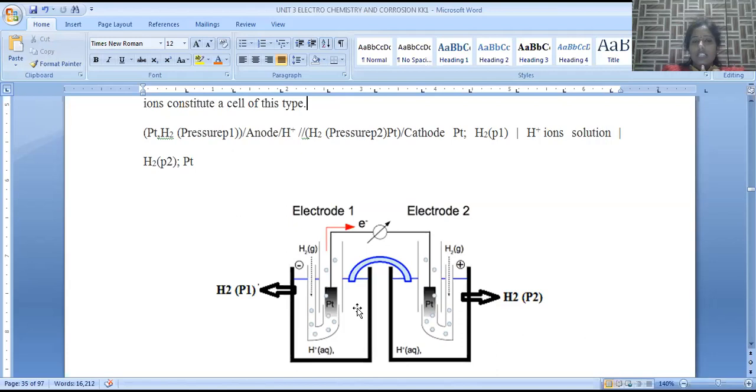The electrode concentration cell uses gaseous hydrogen dipped into 1 molar HCl. Two gaseous hydrogens of different pressures are taken, and P1 should be greater than P2, then we can generate the EMF of the cell.